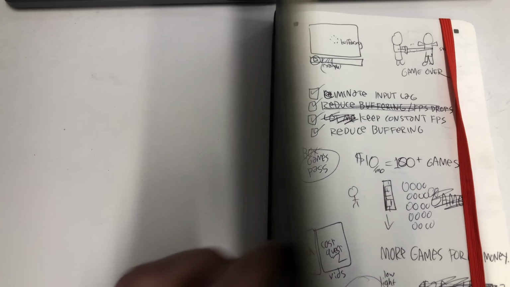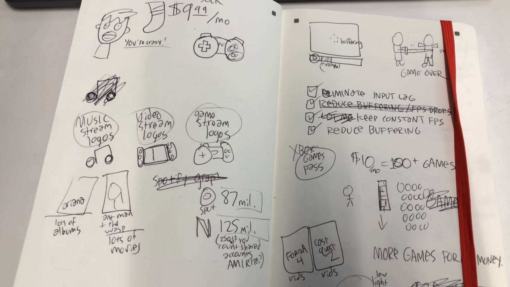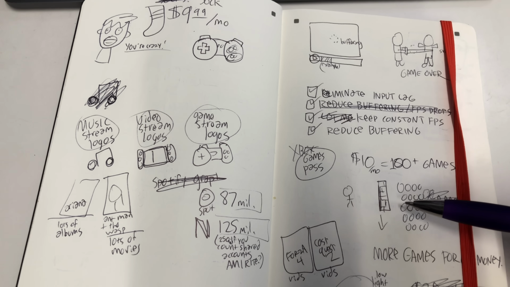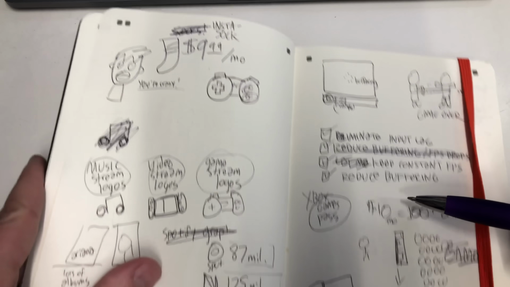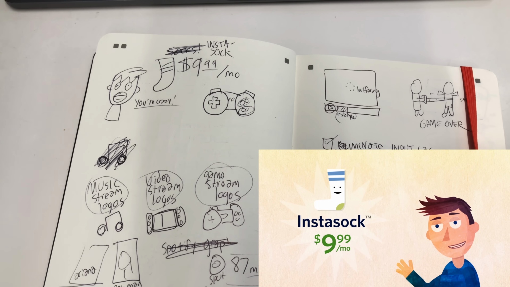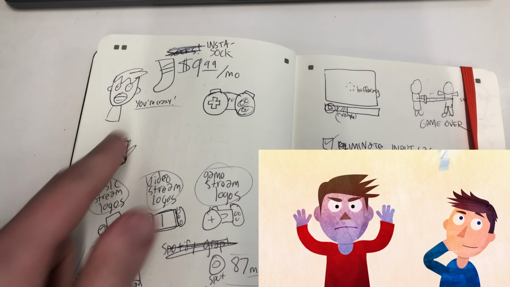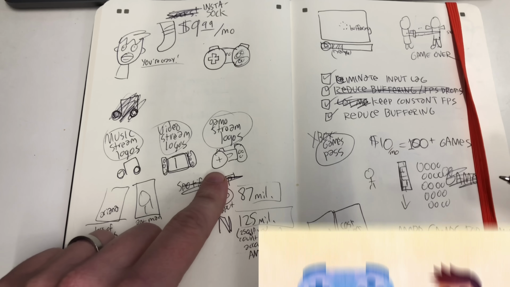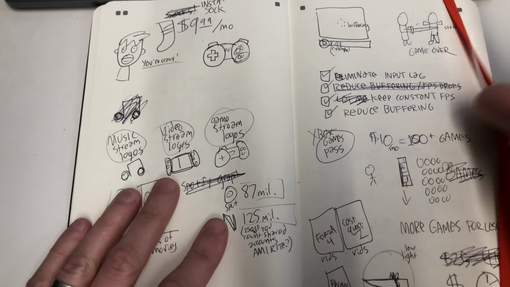My next step was to take a sketchbook and just start sketching out ideas of how I was going to visualize some of these different parts. So you can see, there's this beginning part where I talk about Instasock as a joke subscription service, the guy saying "you're crazy," a video game icon. Everything that's in the video, you can see where it started here.